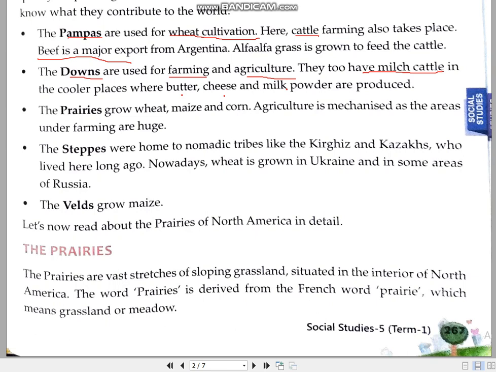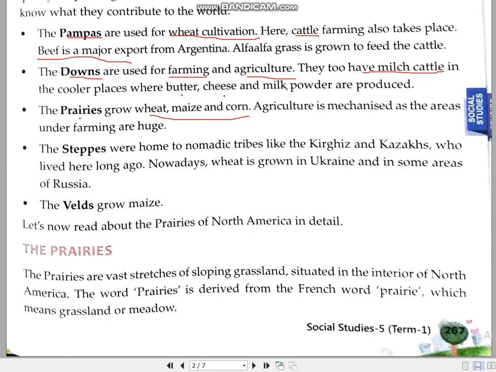Prairies are the wheat basket of the world, and famous for wheat, maize, and corn. And prairies are known as the wheat basket of the world. And children, where are prairies located? They are located in North America.